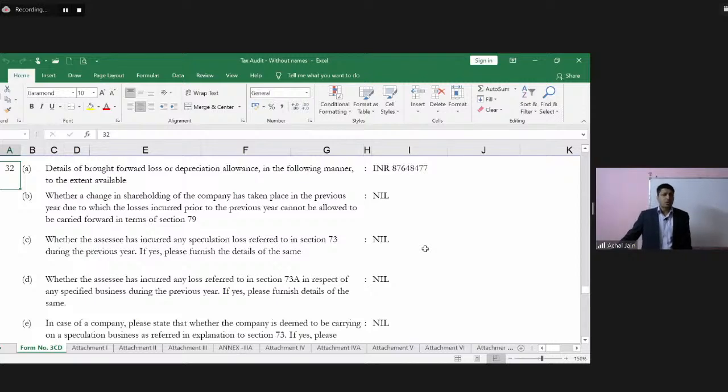forward loss or depreciation allowance in the following manner and to the extent which is available. So let's understand what is the information which has been asked over here.